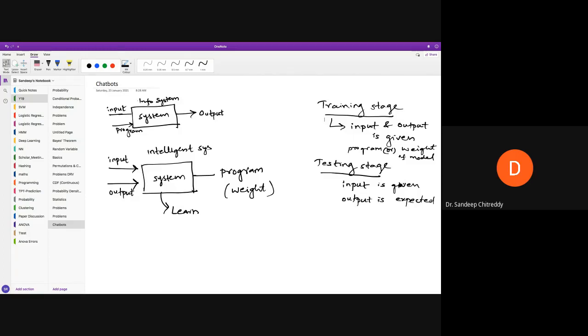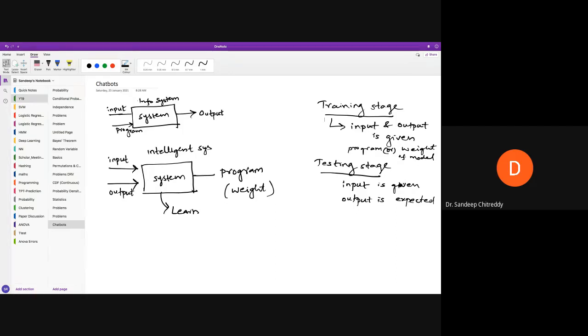Now I said that there are two stages, which are the training stage and the testing stage. In the training stage, you give both input and its associated labels. That means you give a yes wave file, or the 100x1 vector, along with a label saying that this particular vector is a yes file, because the computer doesn't know. By seeing the numbers, it can't find out. So you have to give the label for it.